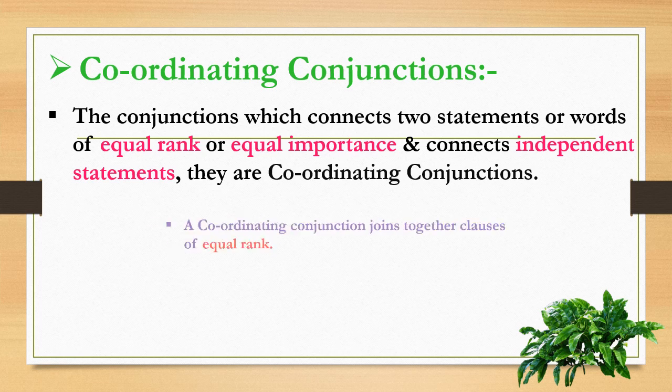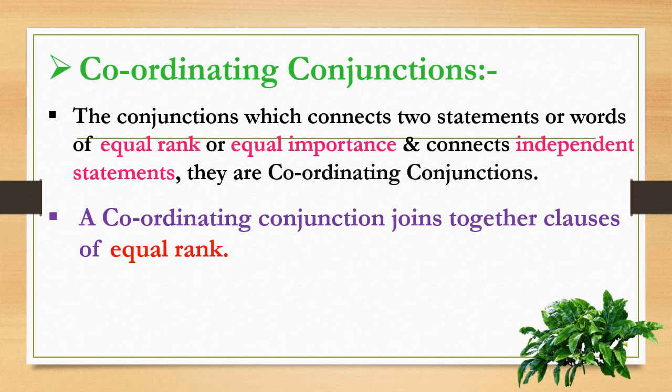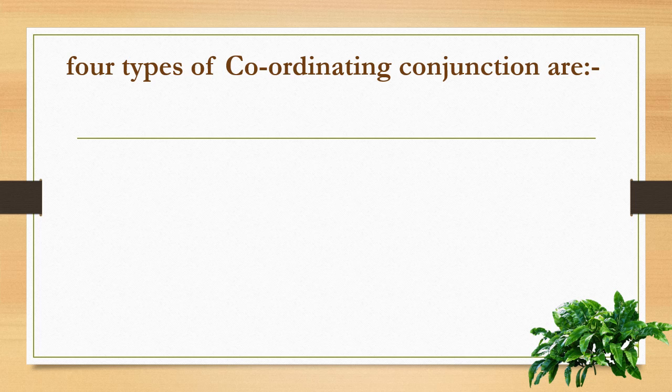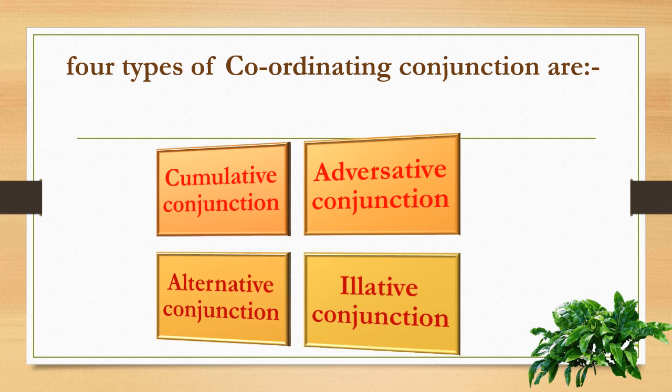These are the coordinating conjunctions. Coordinating conjunction joins together things of equal rank: and, or, but, for, nor, also. And the four types of coordinating conjunctions are cumulative conjunction, adversative, alternative and illative conjunction. So these are the four types of coordinating conjunctions.